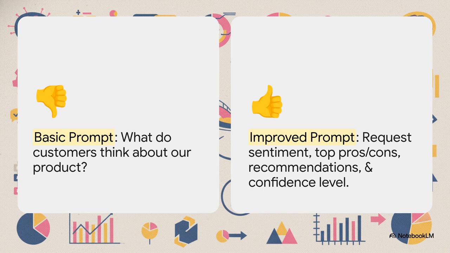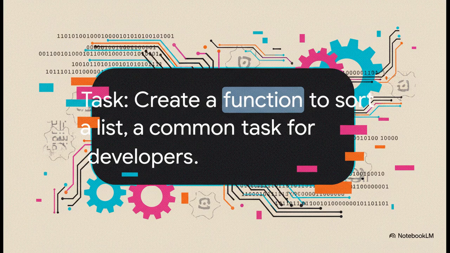This is a clear, analytical brief. It's asking for a specific data breakdown, a ranked list of good and bad points, and, most importantly, actionable recommendations. By demanding a structured report, you're telling the AI to act like an analyst and deliver real insights, not just a wall of text. And for our third and final transformation, let's get a little technical.